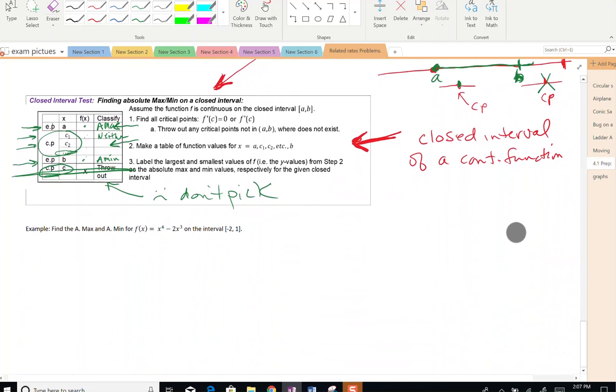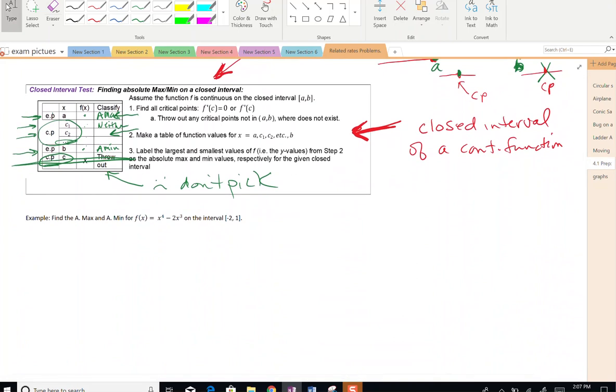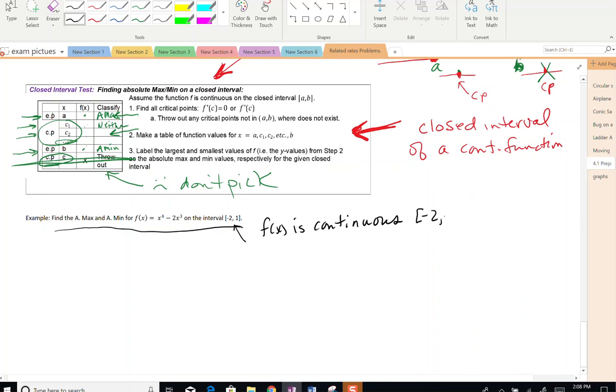Now we're going to practice finding absolute max or mins on a closed interval. So here's our example. Find the absolute max and absolute min for f of x equal to x to the 4th minus 2x cubed on the interval negative 2 to 1. F of x is continuous because it's a polynomial, which is everywhere continuous. And this is a closed interval, so -2 and 1 are included.